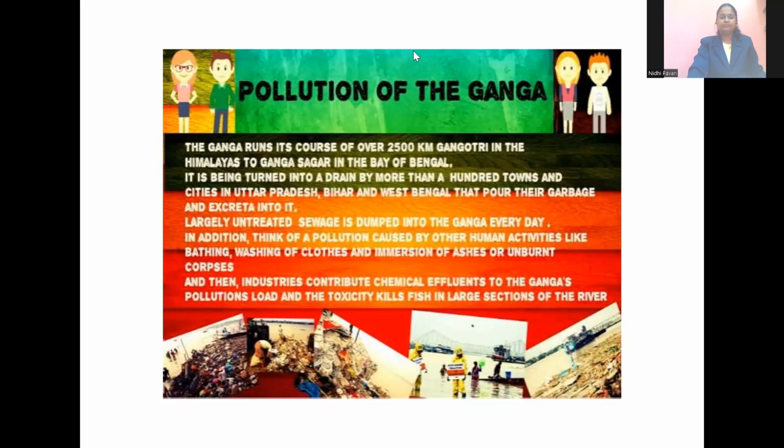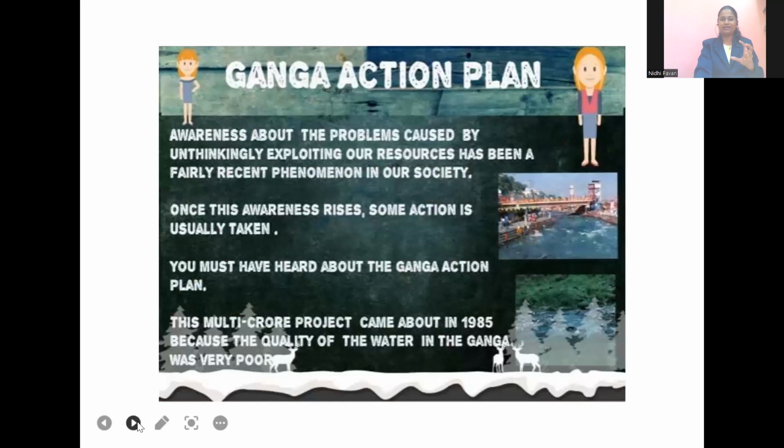So to minimize it, the Ganga Action Plan was proposed. So what is this Ganga Action Plan? Awareness about the problems caused by pollution of the Ganga. Who is directly or indirectly polluting the Ganga, right? Once this awareness rises, some action will usually be taken. Now you can see Ganga is no longer polluted. It is a cleanest river now. It is by this Ganga Action Plan.